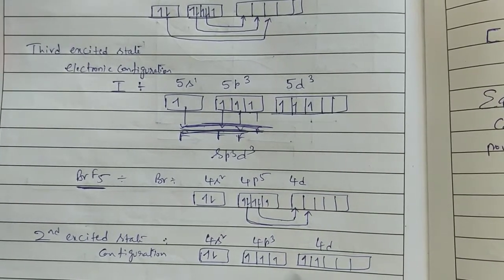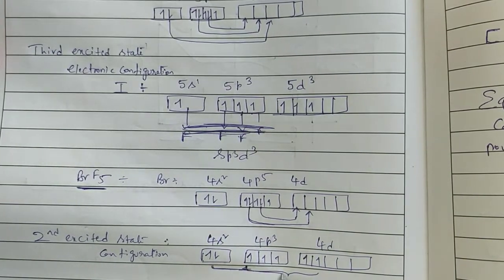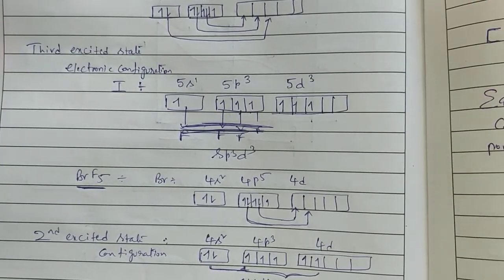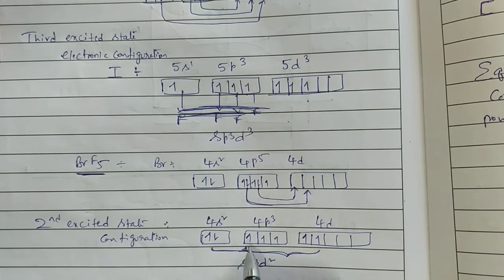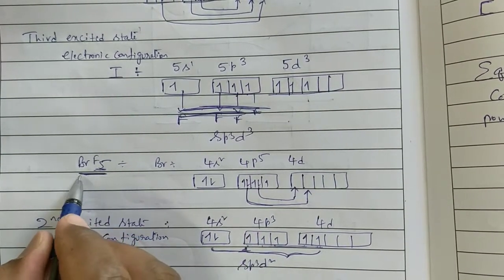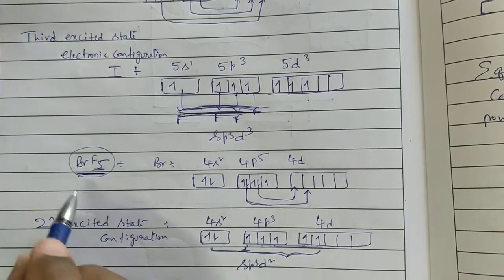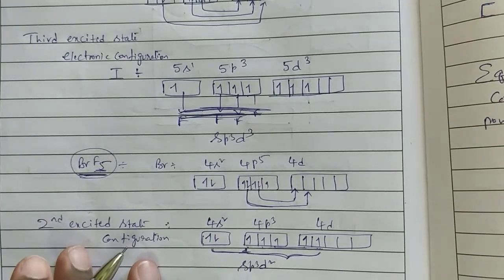Now it has 5 unpaired electrons. It will undergo sp3d2 hybridization, in which 1, 2, 3, 4, 5 orbitals have unpaired electrons. By using those 5 orbitals, it will form bonds with 5 fluorines to form BrF5. After that, one lone pair remains. So BrF5 has 5 bond pairs and 1 lone pair. Like that, we will discuss the bondings here.